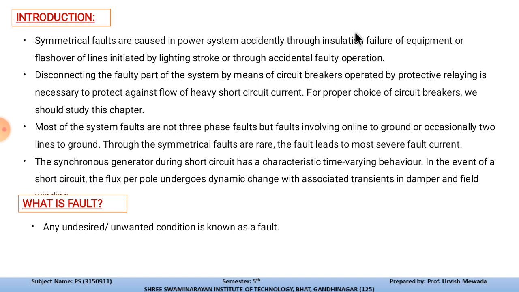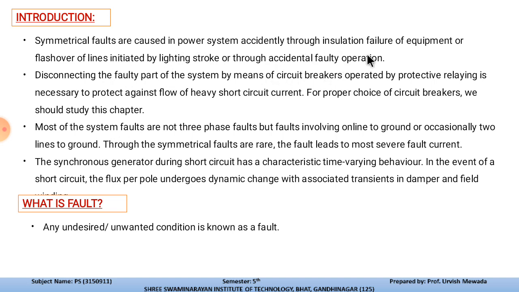Whenever the load of the power system fluctuates and the sudden current demand changes, the conductors get heated up, and that will deteriorate the quality of the insulation, and after a certain time the insulation will fail, and also failure of the equipment, and the flashover of lines initiated by lightning strokes or through accidental faulty operation.